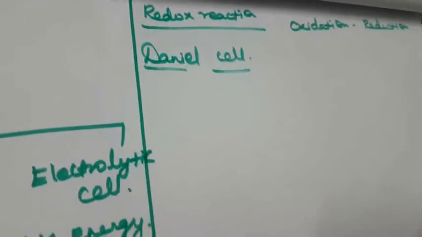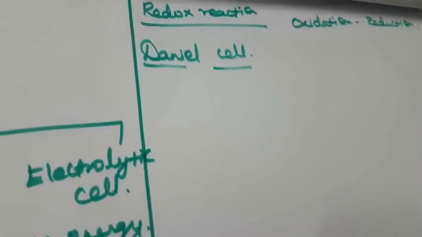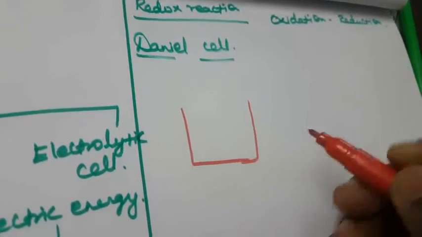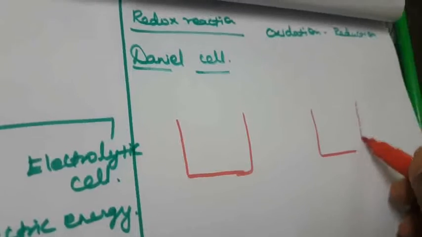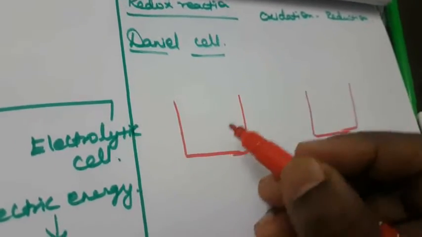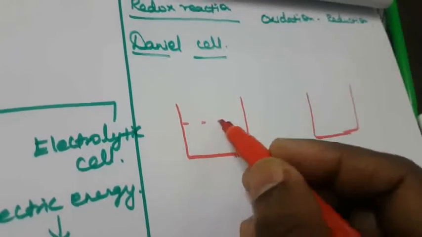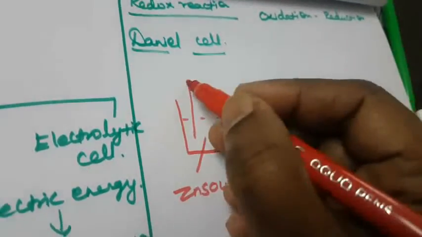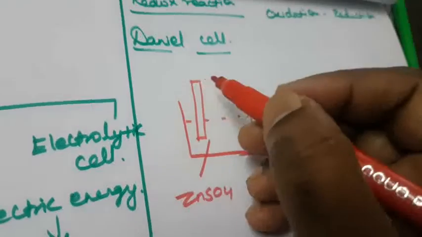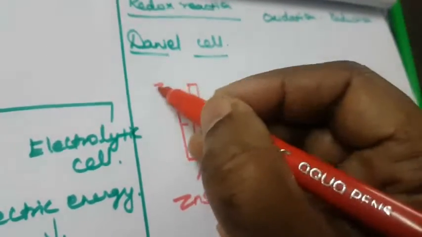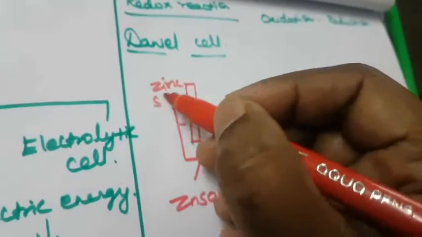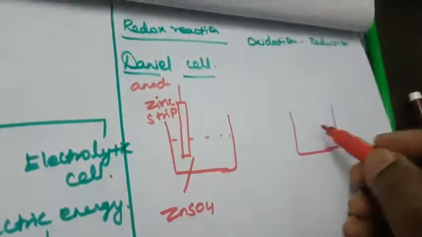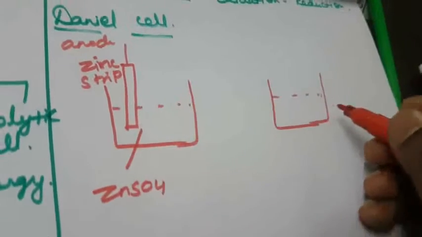Here two half cells are used. One half cell is made up of a salt solution of zinc sulfate. The zinc strip is used as the anode. The zinc strip acts as the anode, right? So this is the anode.